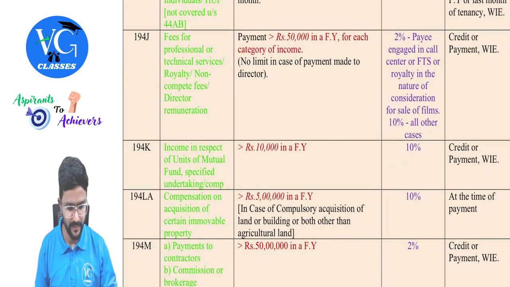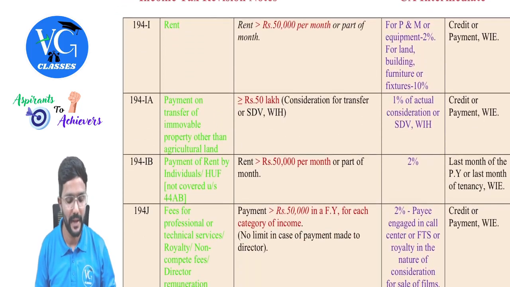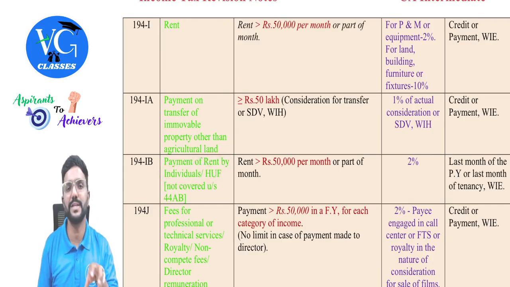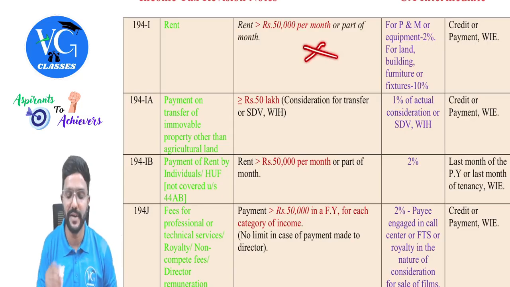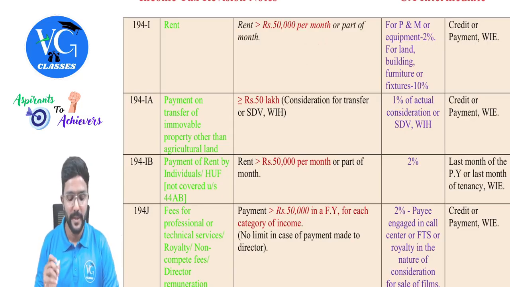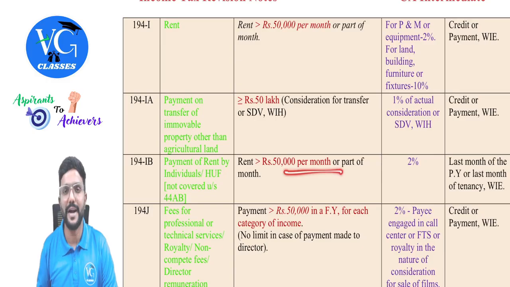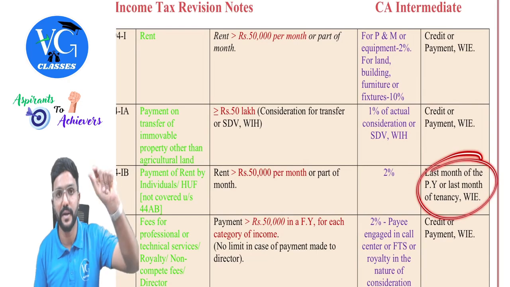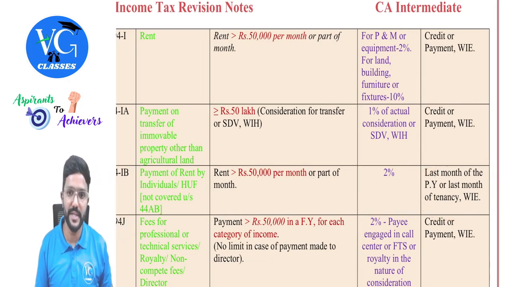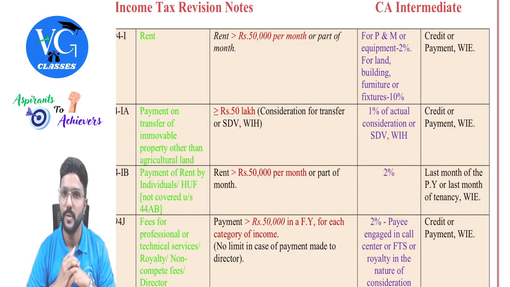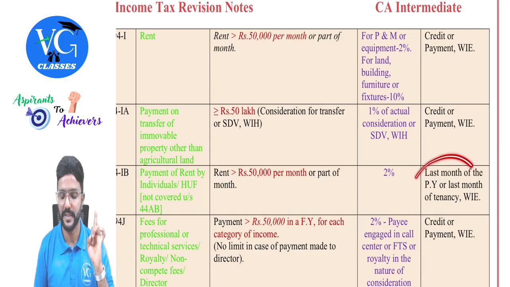So what is it? We will see. Just a minute. Yeah, 194IB. I am reading 194IB. Payment of rent by an individual or HUF who was not subject to tax audit last year, because they are not covered here. Okay. Yes. Then if they are paying rent of 50,000 or more than 50,000 per month or part of the month, then they have to deduct TDS at 2%. But when? This is important. Last month of the previous year or last month of the tenancy, whichever is earlier. Whichever is earlier. Not every month. It is only once in a year. Only once in a year.